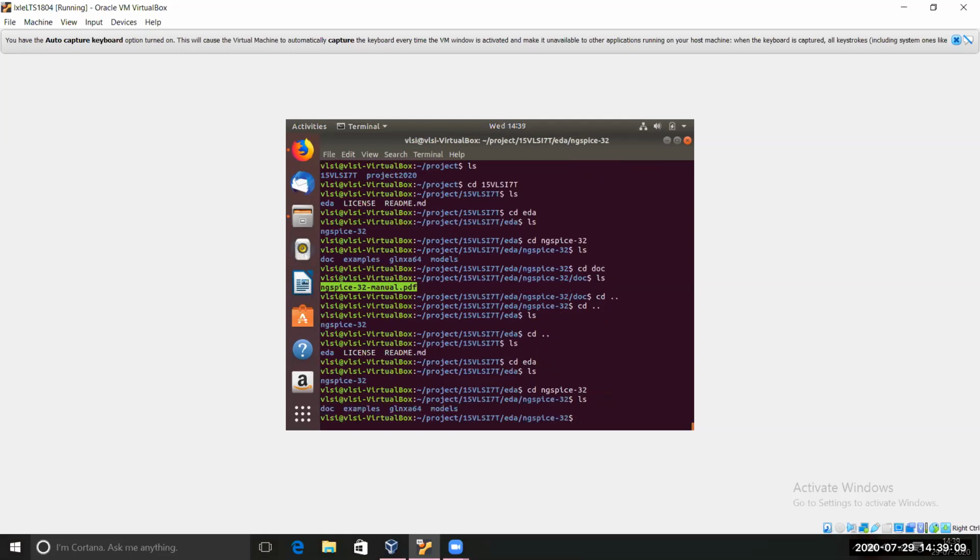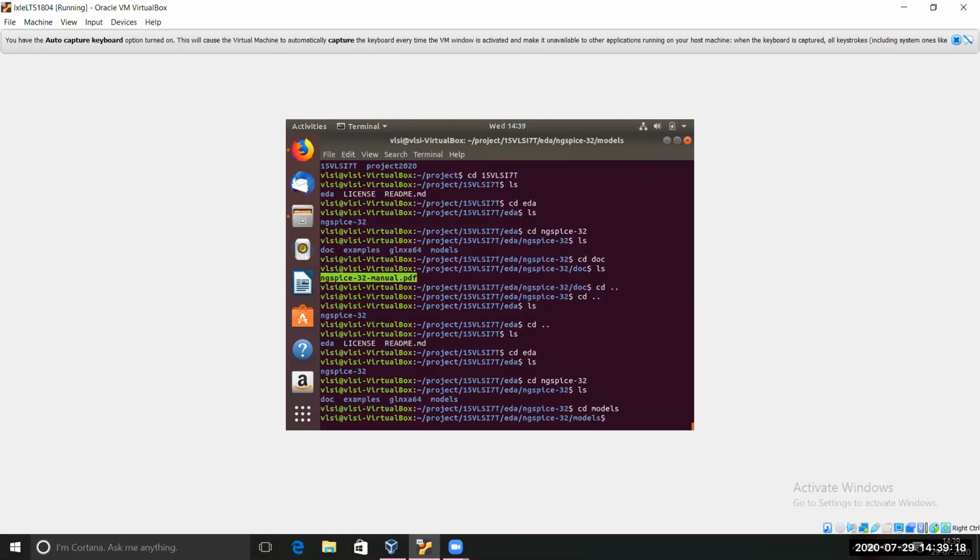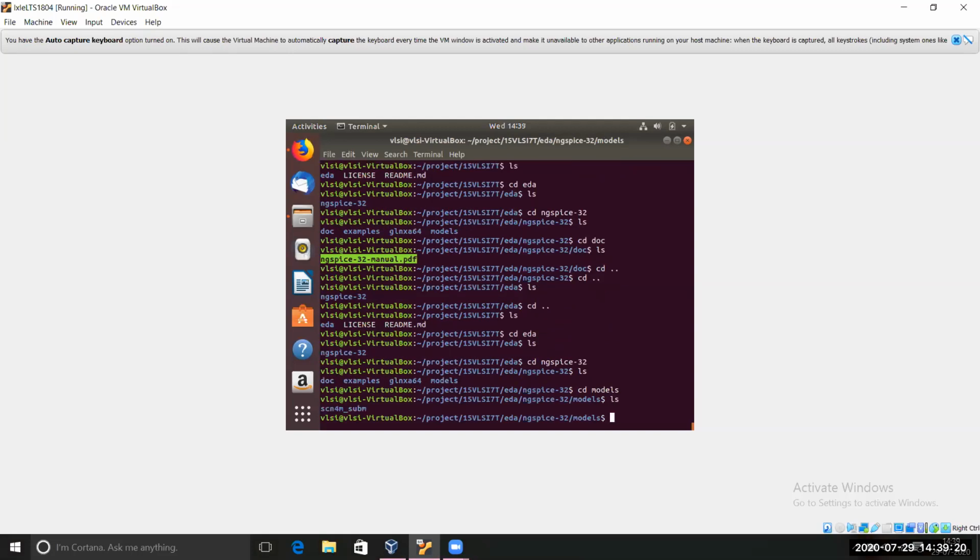Okay, I have the models here. Just enter into the models directory. Okay, you have entered the model directory. Inside the model, do ls. You will find this SCN4M. This is the technology we are using, and it is the 500 nanometer technology.